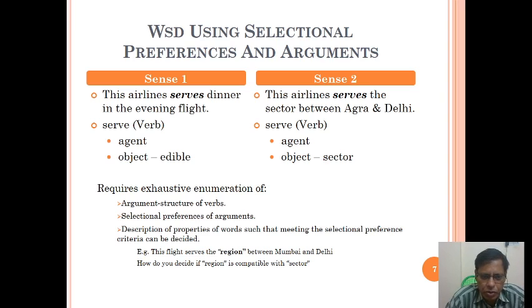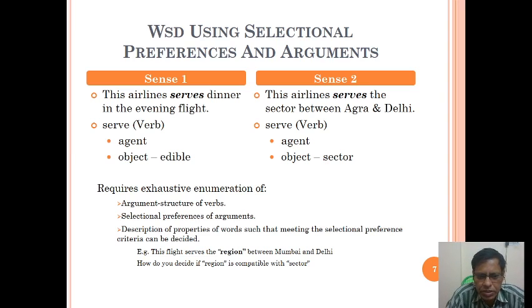Selectional preferences of arguments are descriptions of properties of words such that meeting the selectional preferences criteria can be decided. We can see the statement here: this airline serves dinner in the evening flight. The selectional preference here is describing specifically dinner. In this airline serves the sector between Agra and Delhi, the selectional preference of arguments is about Agra and Delhi. For example, this flight serves the region between Mumbai and Delhi, we can also see.